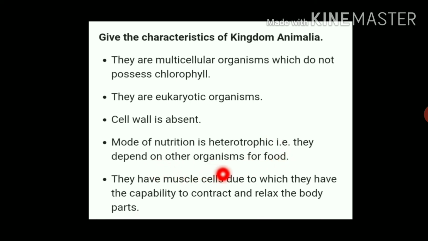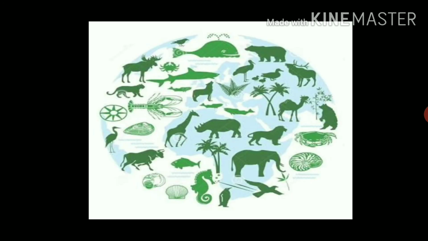They have muscle cells due to which they have the capability to contract and relax the body parts, and therefore they carry out movement. They can move from one place to another place. In these slides, the variety of species in animals is shown. There are different types of species of animals. In the next standard, the 10th standard, we have to study in detail about kingdom Animalia.